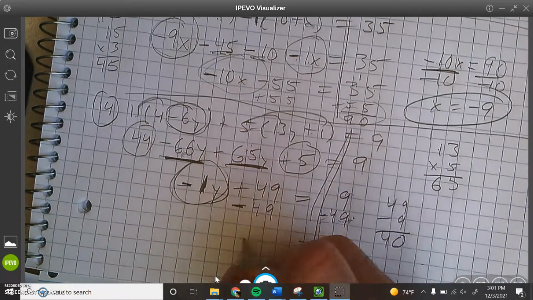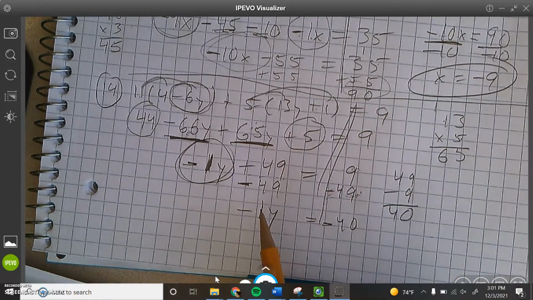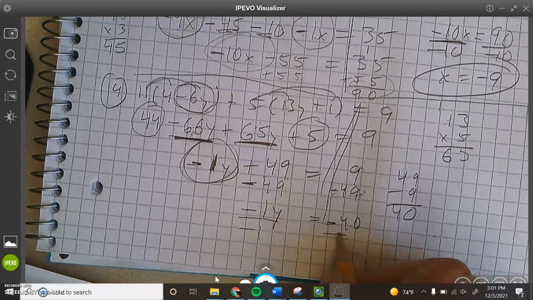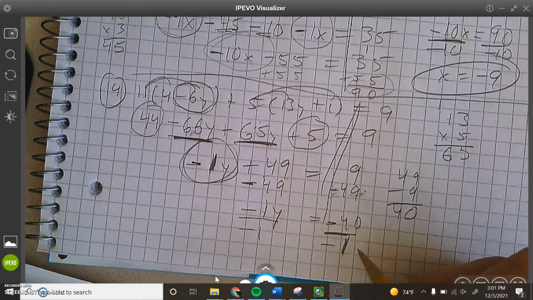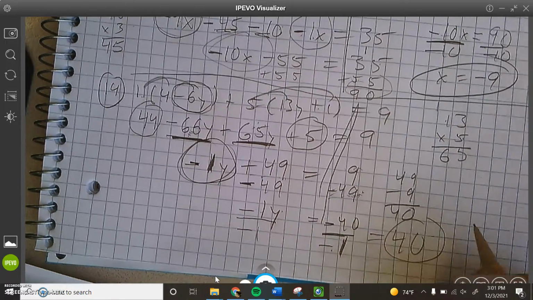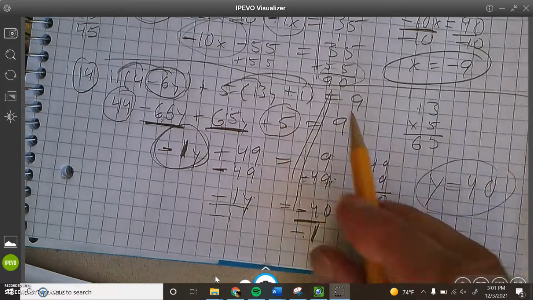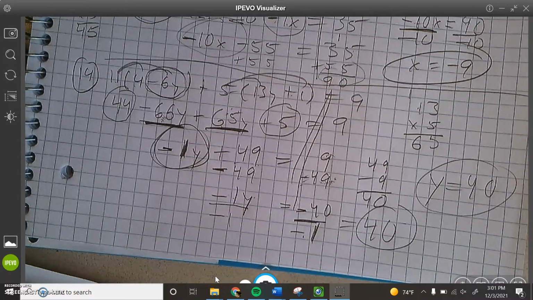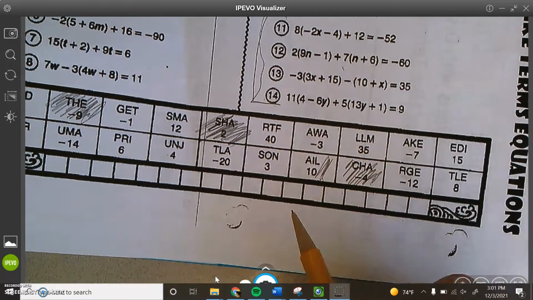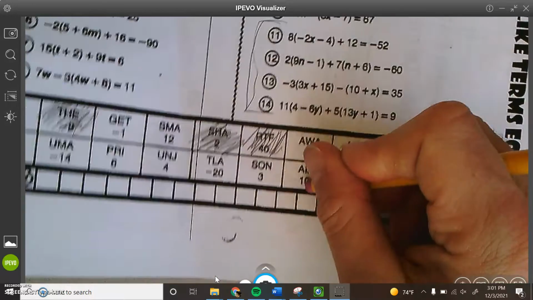And what is this? Oh, yeah, negative 1y. Good job so far. Hopefully you got this. If not, you're taking notes. Opposite of multiplying by negative 1 is dividing by negative 1. Uh-oh. Negative divided by negative is positive 40. y equals 40. That one had some big numbers, but we didn't use a calculator. We don't need that. Positive 40. You see it? Yeah, I see it. Oh, no, that's 10. My bad. Where's 40? Oh, here it is. There it is.